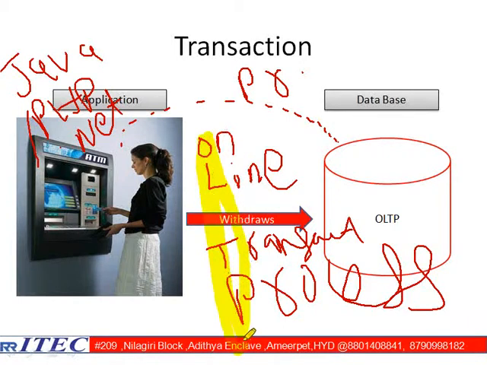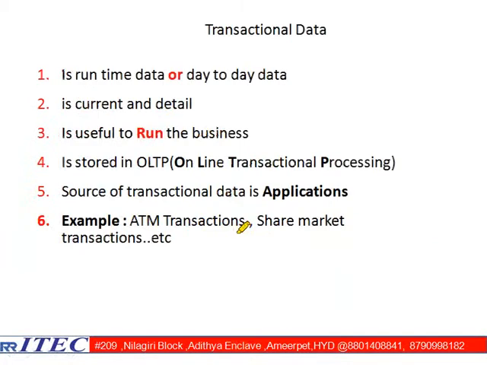So all together, if you go and see, whatever she is doing is an online activity, and whatever she is doing is one transaction, and moving the data from the application to the database is a process. Altogether, I can say it is an OLTP database. That's how the name came. It is stored in one database, and the database is known as the OLTP database.